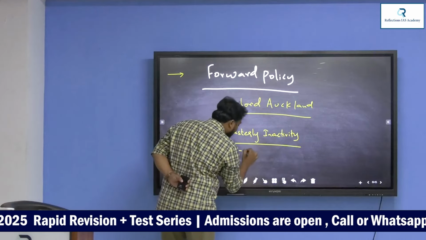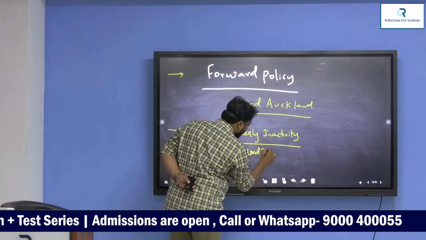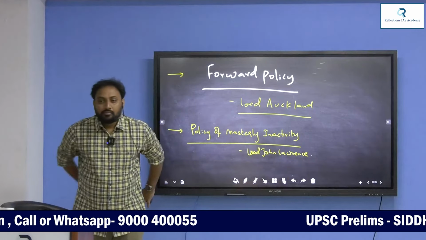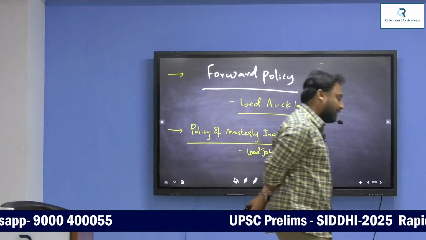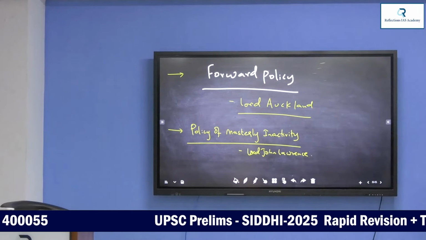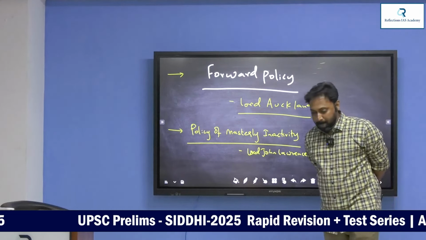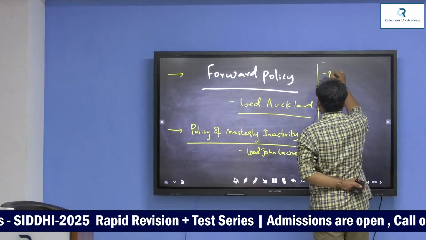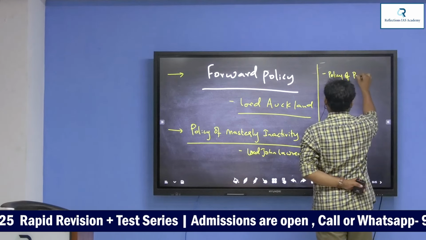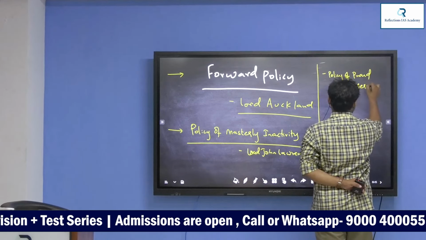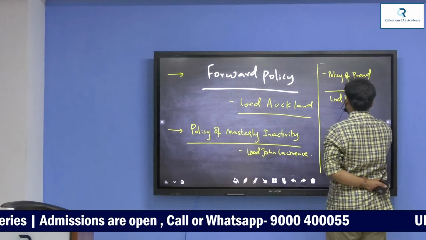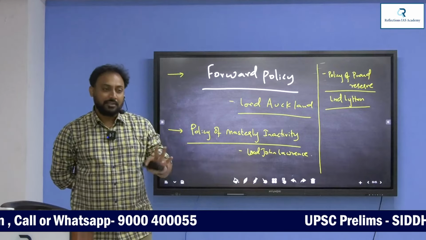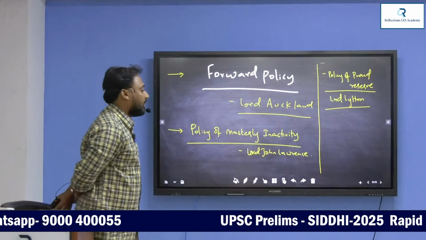Policy of masterly inactivity by Lord John Lawrence. Next, policy of proud reserve by Lord Lytton. Remember these 3 policies when it comes to Anglo-Afghan relations. I'll explain.